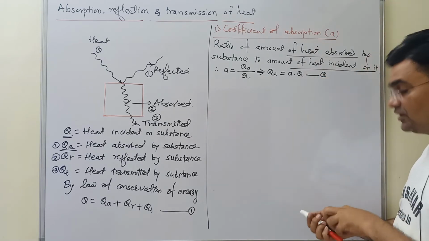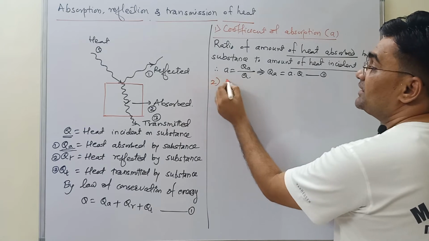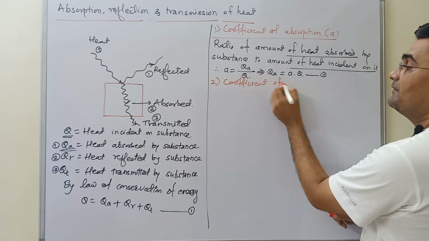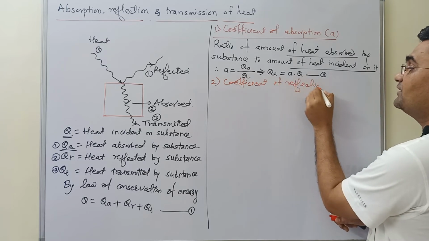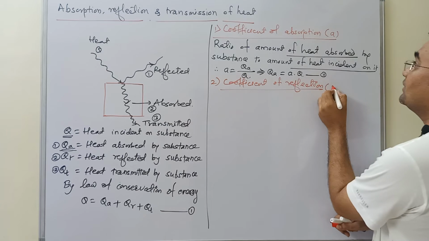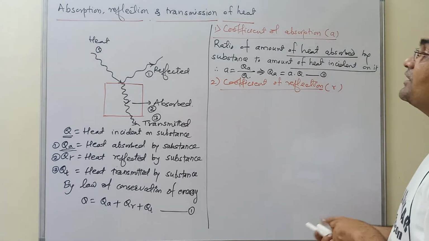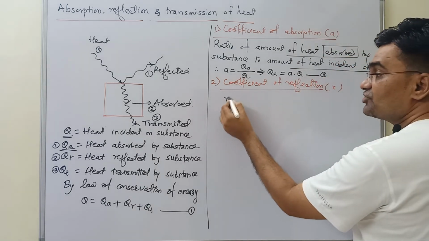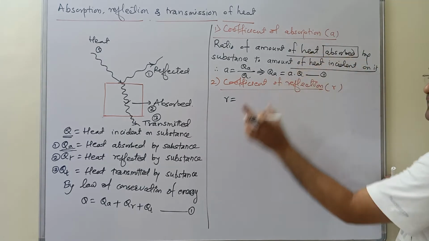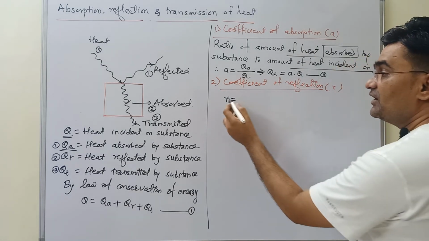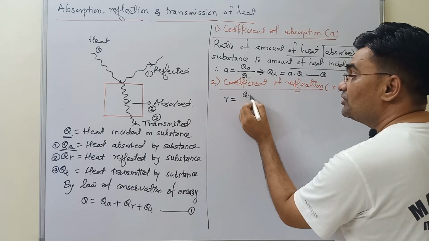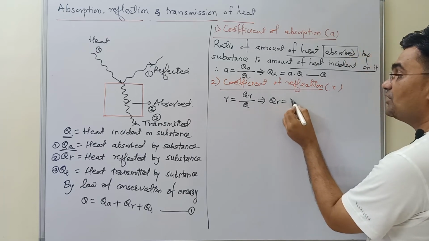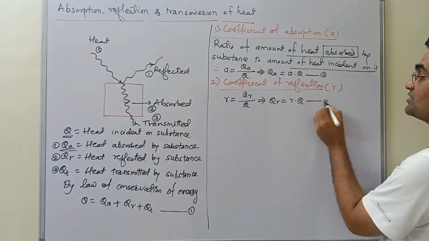In a similar manner, we have the second definition, that is the coefficient of reflection. I don't think I need to write it in full. It is the ratio of the amount of heat reflected per unit amount of heat incident on the substance, and therefore R is equal to QR upon Q, which implies QR is equal to R into Q. So this is equation number 3.